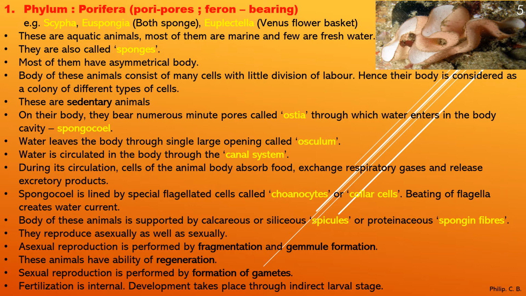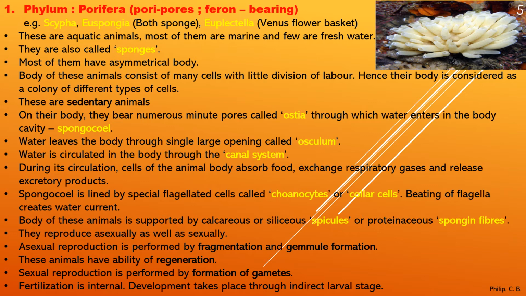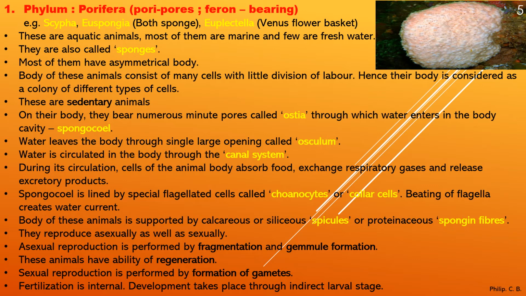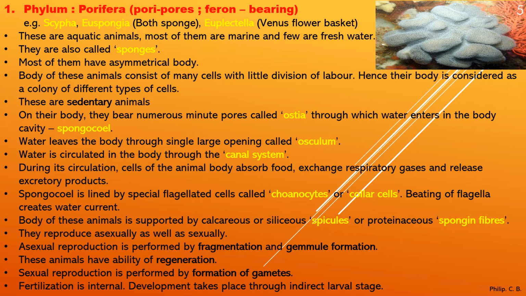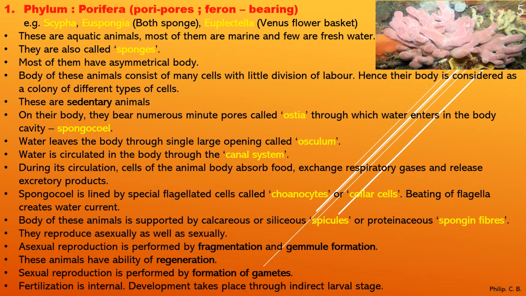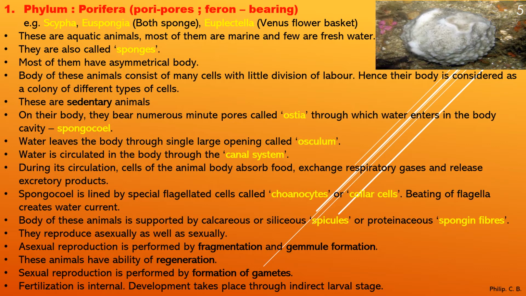Next, sexual reproduction is performed by the formation of gametes. As I told you, sexual reproduction is always in the presence of gametes, and these gametes fuse and fertilize. Then fertilization is internal. Development takes place through an indirect larval stage. So here fertilization is internal, and the stages of development are not clear.